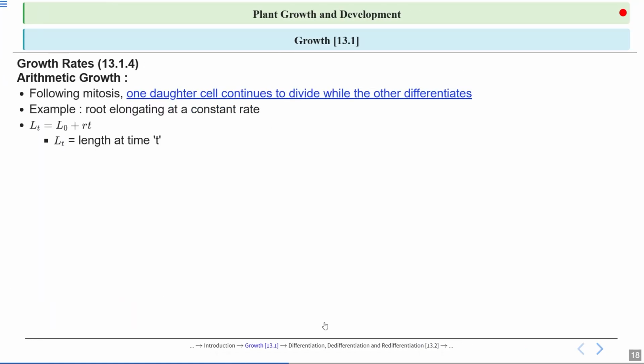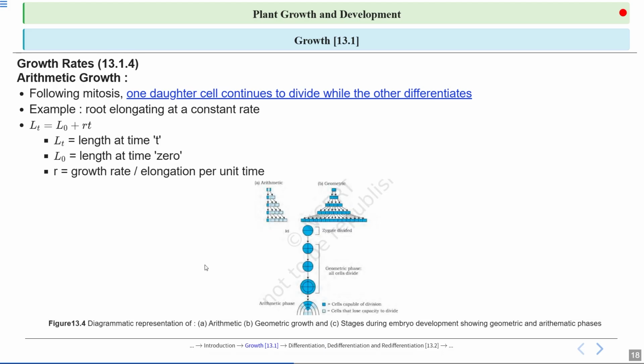Let's talk about arithmetic growth briefly. So following mitosis, one daughter cell continues to divide while the other differentiates. As an example, a root elongating at a constant rate. Mathematically we can also express this arithmetic growth by this formula, that is Lt = L0 + rt. Here Lt is the length at time t, L0 is the length at time 0, and r equals the growth rate per elongation per unit time.